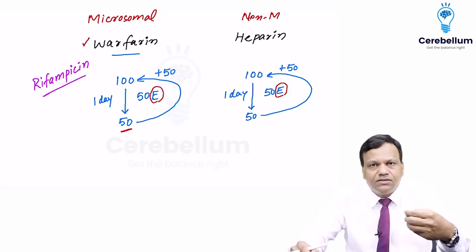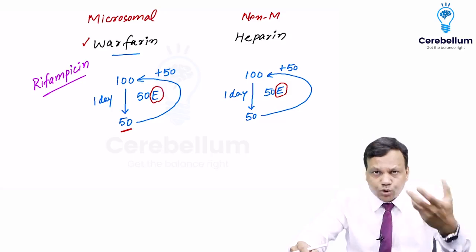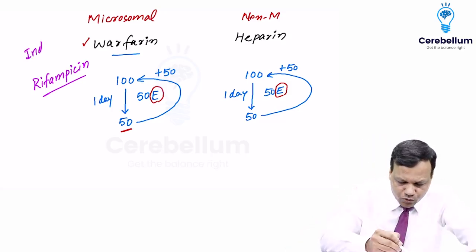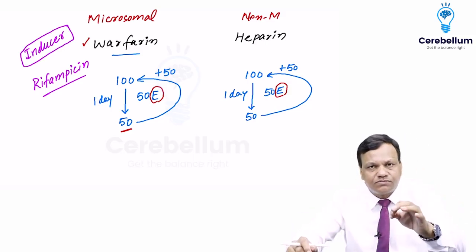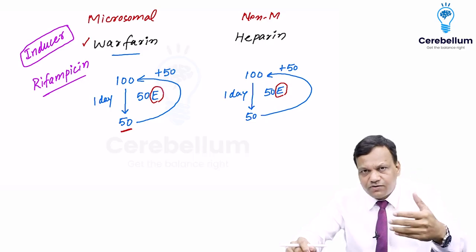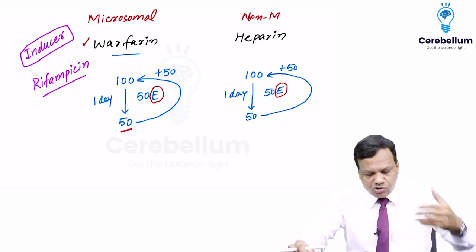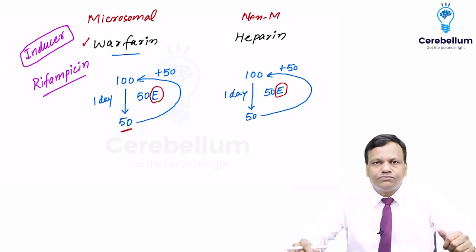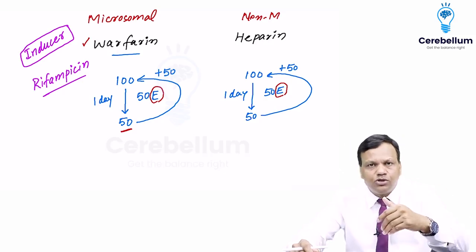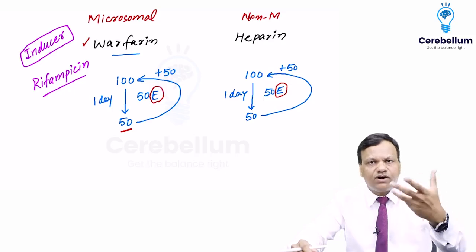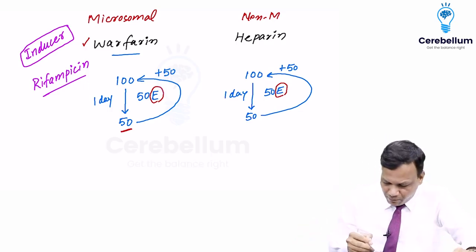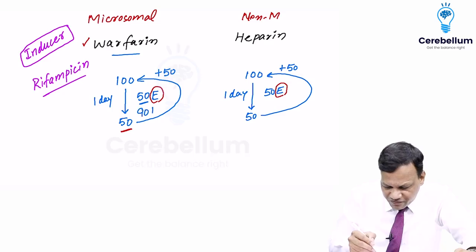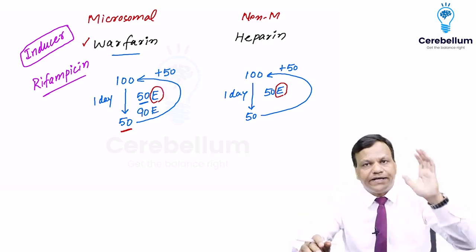Now rifampicin is a powerful enzyme inducer. Now what do you mean by inducer? Rifampicin increases the number of microsomal enzymes. So the person was taking warfarin, we give him rifampicin. So rifampicin went to these enzymes and said to them that you are not working enough, you need to work faster. So the enzymes think that it is saying right. So the number of enzymes increases. So after giving rifampicin, from 50 the enzyme number becomes 90.